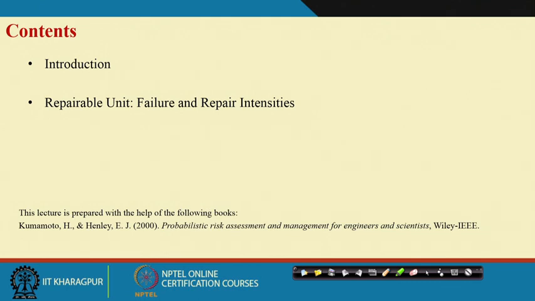In today's class, we will discuss the theoretical basis of failure and repair intensities. We are relying on the same book by Kumamoto and Henley, on probabilistic risk assessment and management for engineers and scientists, and most of the material is taken from this book.